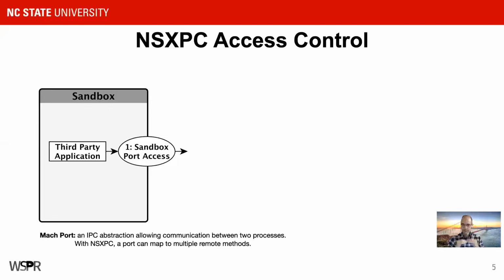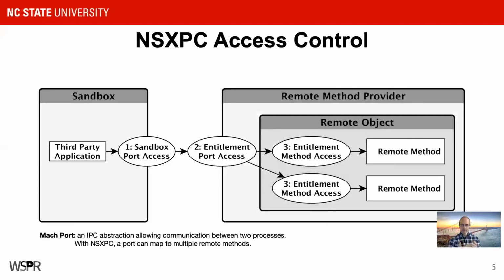I'm not going to go too deep into the details here, but it's important to know that they communicate using a mock port. And when the mock port on the daemon side is receiving information, it has the opportunity to check for an entitlement at the port level, or it can check for an entitlement for any of the remote methods that can be accessed through that port. So you might get a message coming in on the port, and then that message can be routed to the proper remote method that needs to execute it. And the entitlement check can occur in either of these places.